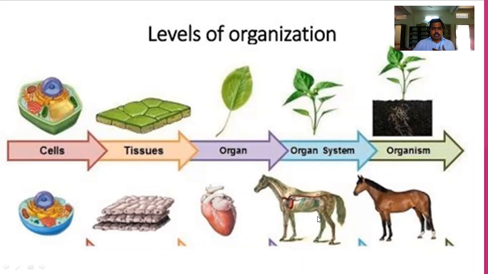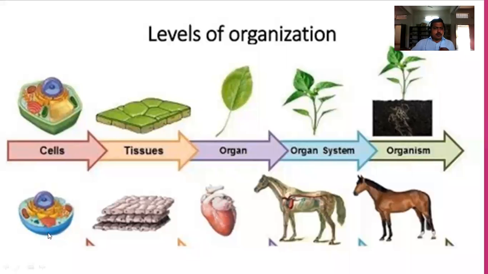For example, in our body: digestive system, respiratory system, circulatory system, reproductive system, endocrine system, immune system. These are the different organ systems in our body. These organ systems finally form the organism. So this is the development process.